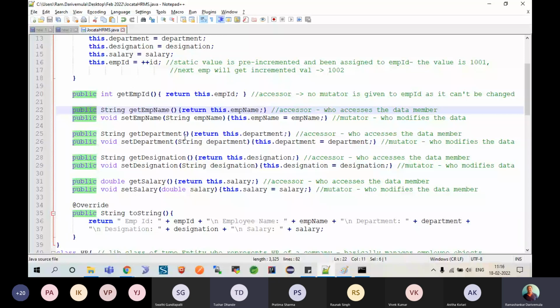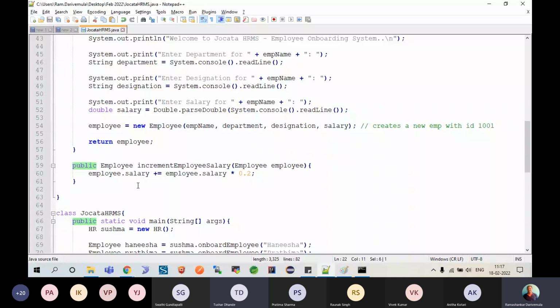Okay, now here in the HR, instead of saying employee.salary plus equals, I am supposed to say like this: employee.setSalary as employee.getSalary into 0.2.